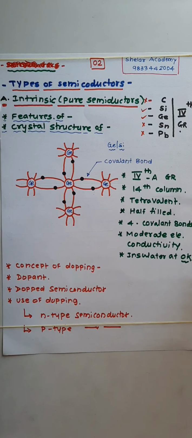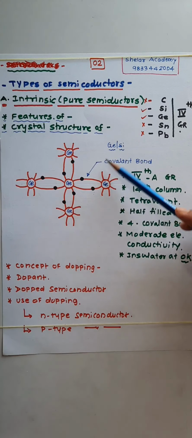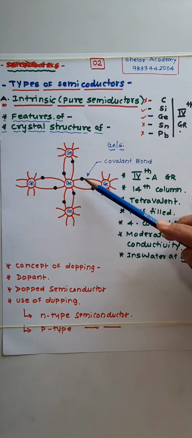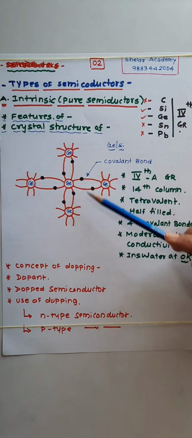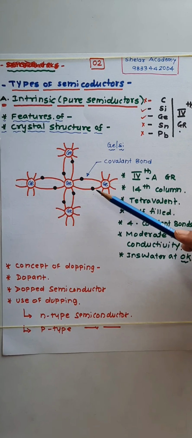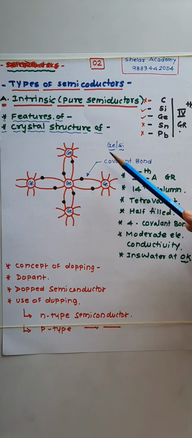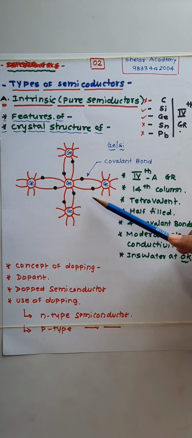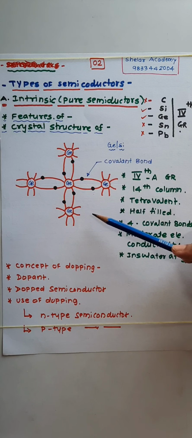Now, in order to increase the conductivity of such a semiconductor, either free electrons should be more in number or the deficiency of electron, called a hole or positive charge, should be more in number. Precisely, either the free electrons should be the majority carriers or the holes should be the majority carriers.